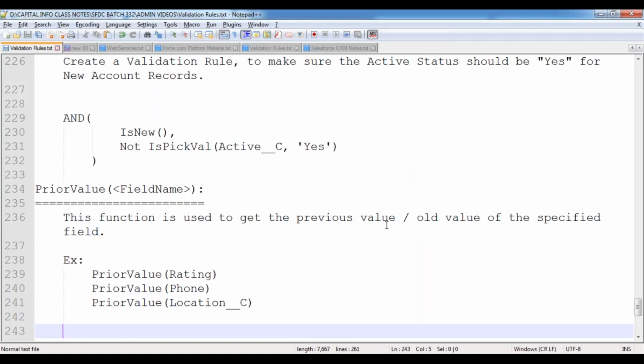So in this case, in order to collect the previous value of the specified field, we are using the help of the prior value function. Now, how can we use it? Let's see practically in this case.